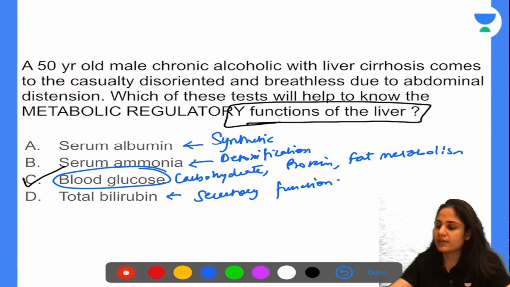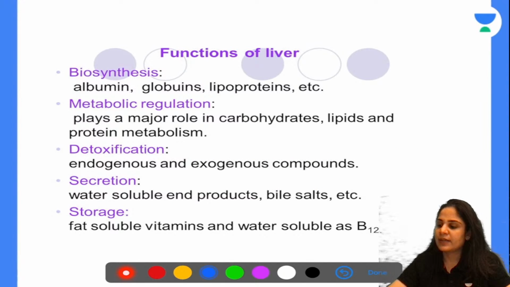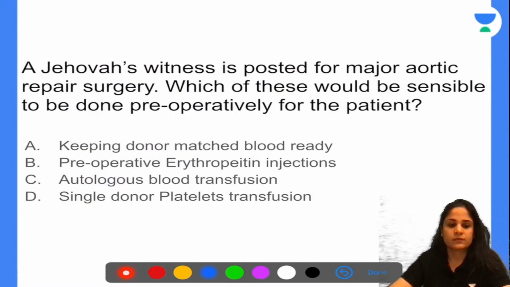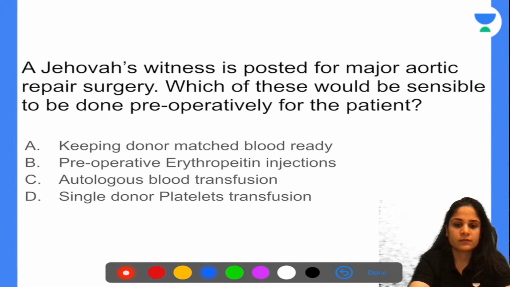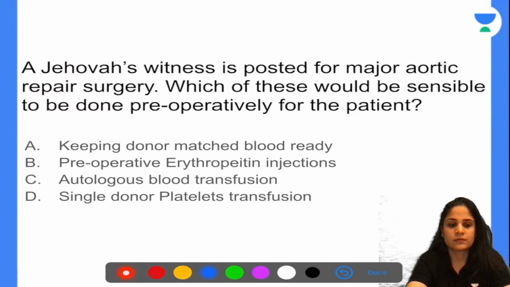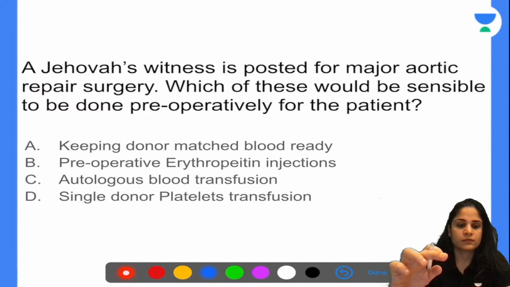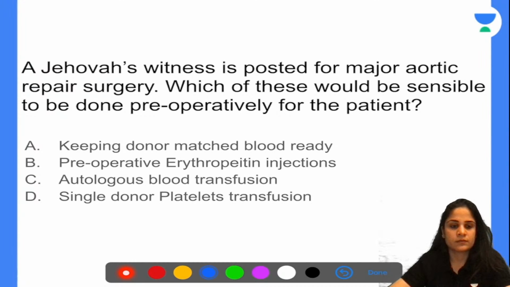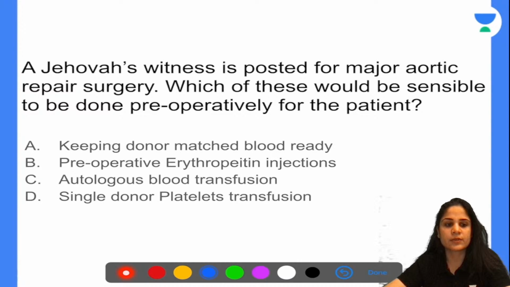Alright, moving on to our next question. A Jehovah's Witness is posted for major aortic repair surgery. Which of these would be sensible to be done pre-operatively for the patient? Keeping donor matched blood ready, pre-op erythropoietin injections, autologous blood. Okay, tell me, what is the answer to this question?